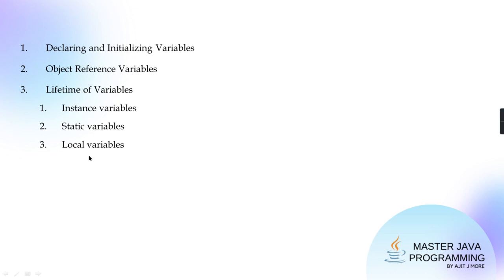They are created when there is an entry of the function, when the function is called. Function means method. Make a habit: like in Java, instead of using the word function, we call it a method. When there is an entry to the function, when the function is called, they are created at the entry of the function.